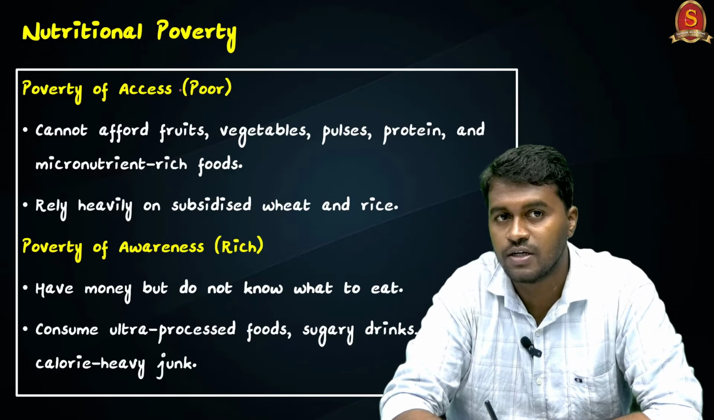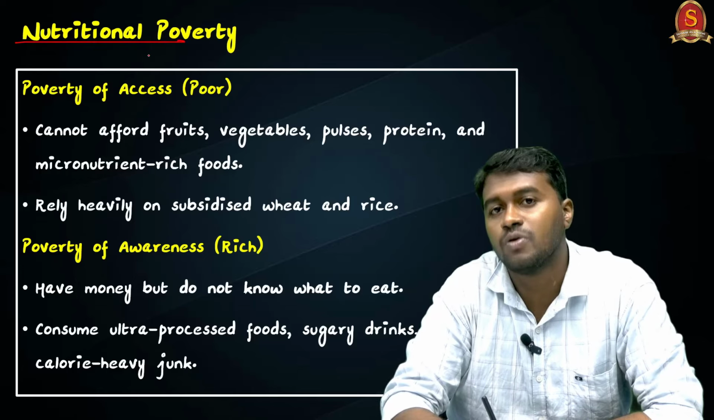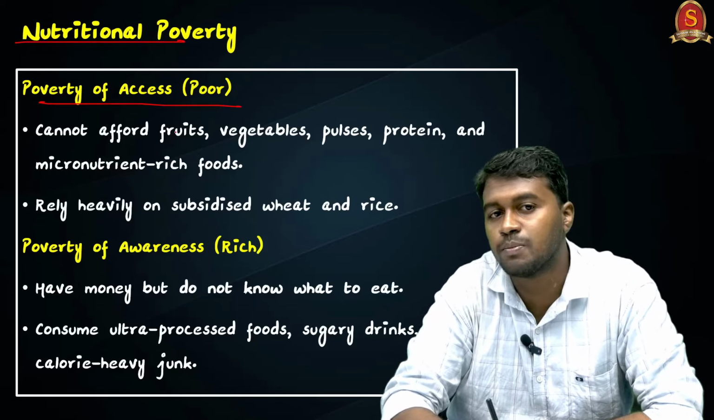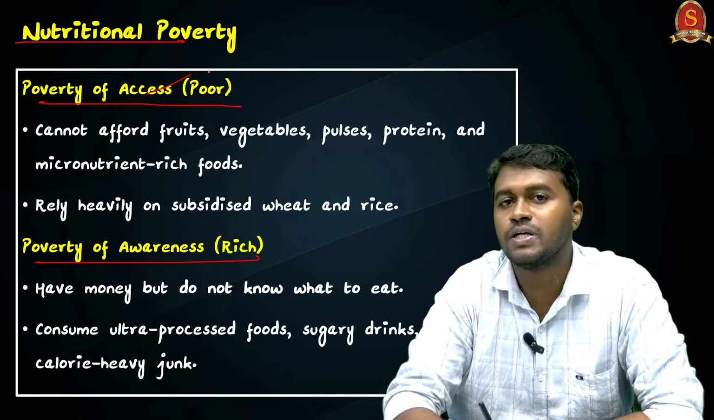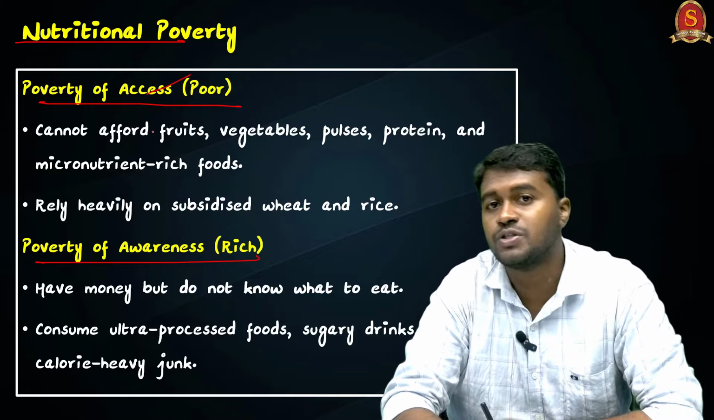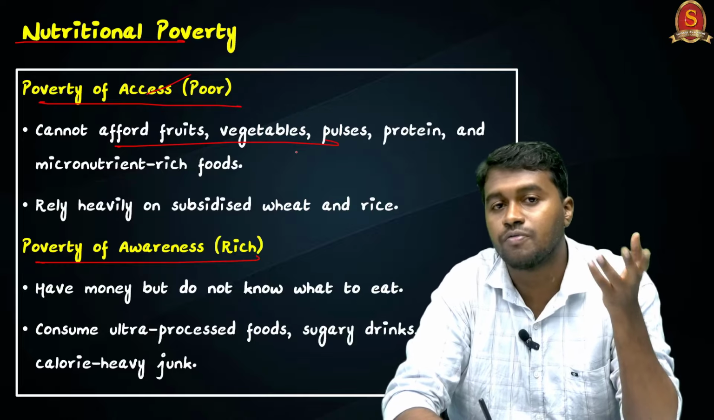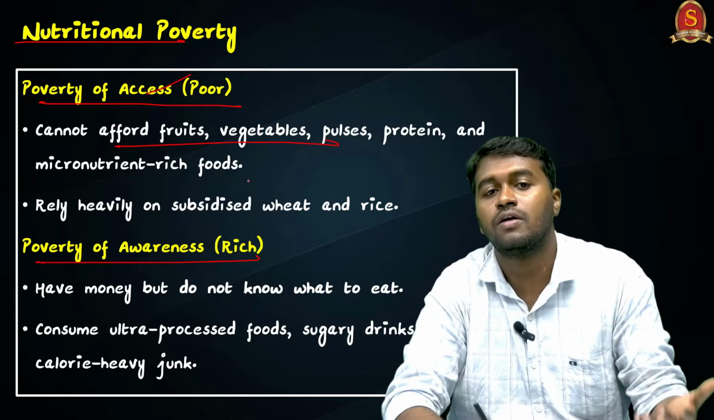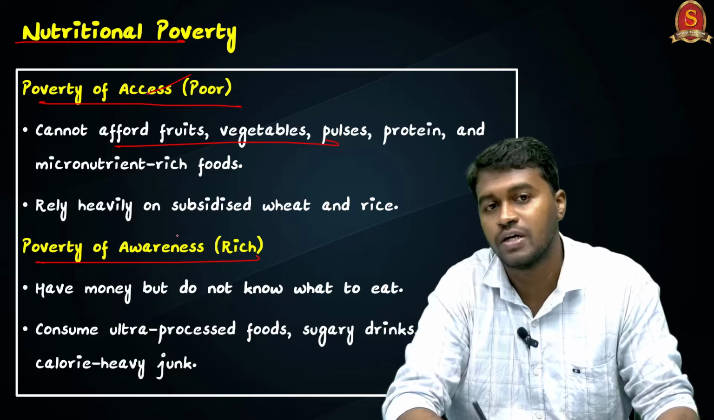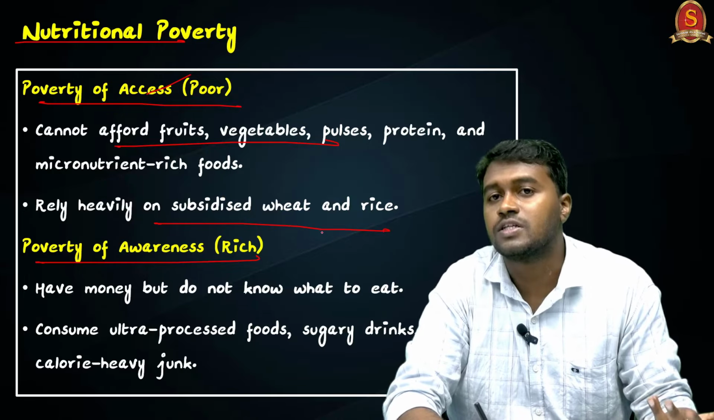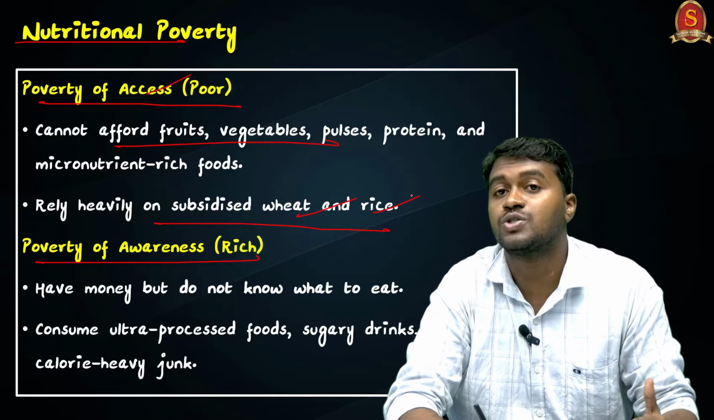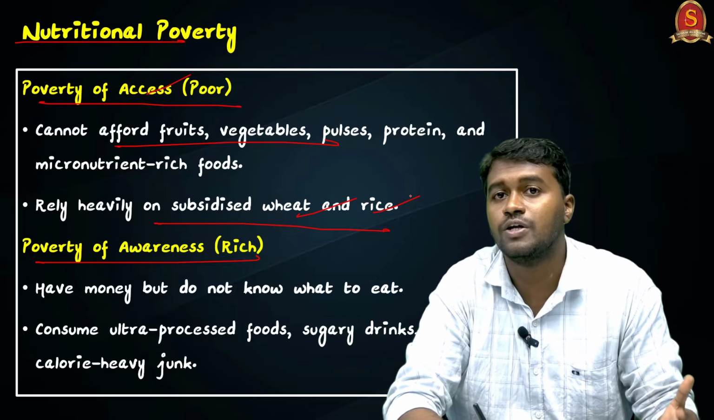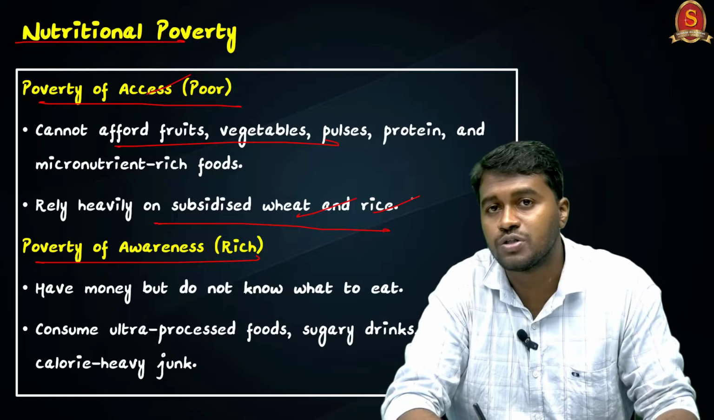Let us discuss. So in society, there are 2 types of nutritional poverty. First is a poverty of accessibility, and the second is a poverty of awareness. So the poverty of accessibility is faced by the poor section, which cannot afford fruits, vegetables, pulses, protein, and foods which are rich in micronutrients. And the poor section is depending on the subsidized wheat and rice. The major components of this wheat and rice are nothing but starch and carbs, which is not enough to ensure the overall nutrition for a person.